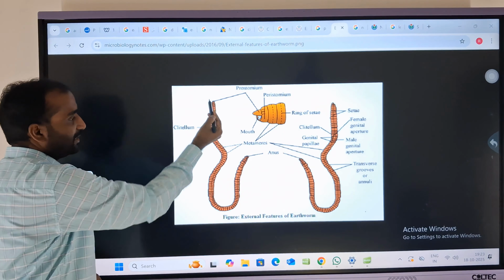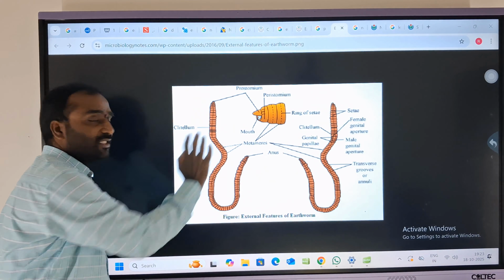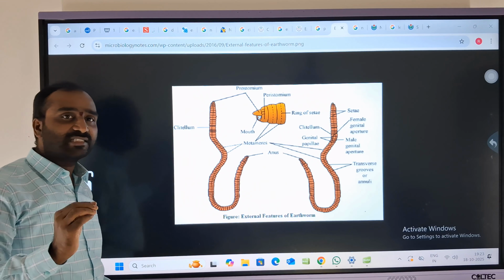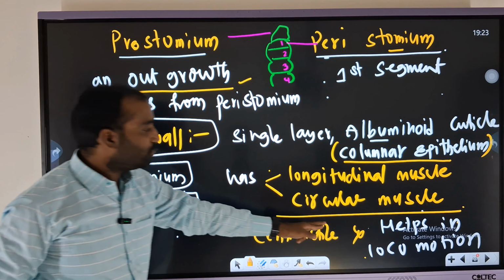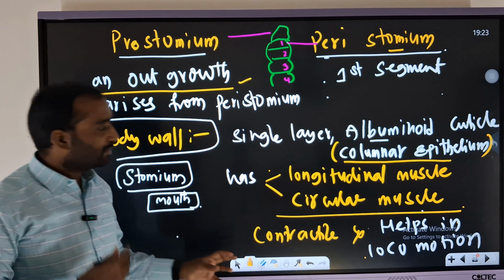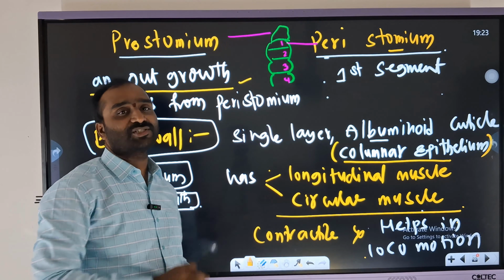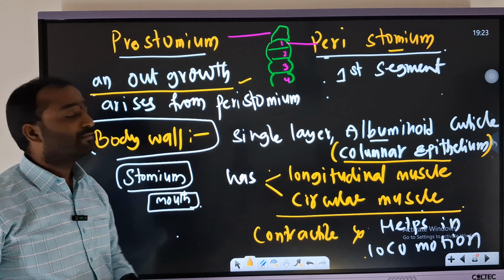Here, this is the anterior and this is the posterior. But generally what happens? From the posterior to anterior, the body will be pushing. Am I clear? So for the movement, these longitudinal and circular muscles will be involved in the locomotion by the contraction. Hence we have mentioned over there, these are the contractile muscles.